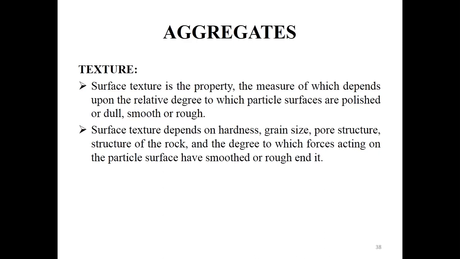The rounded aggregate has a smooth finishing, whereas the angular aggregate has a rough finishing. Since the surface area is high, the angular aggregate will show high bond strength compared to rounded aggregate.